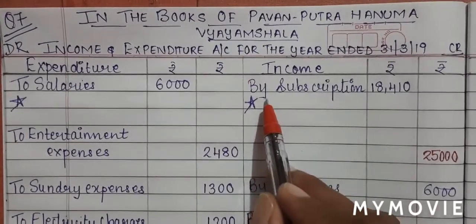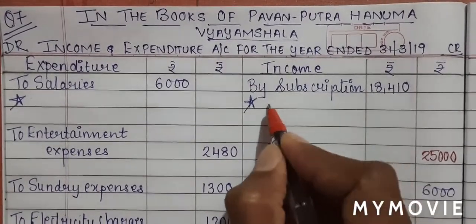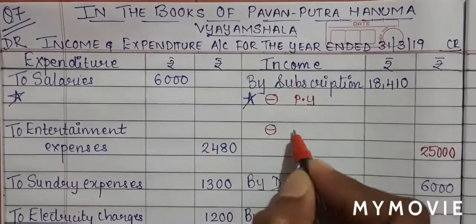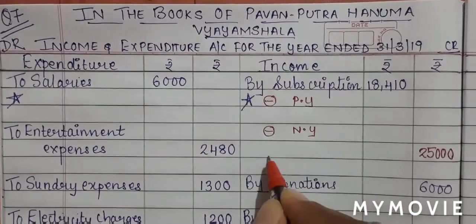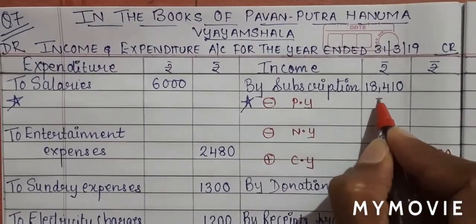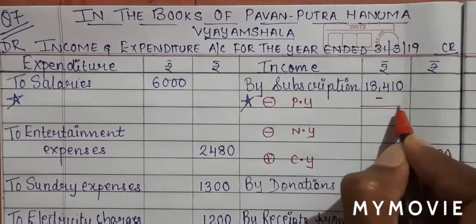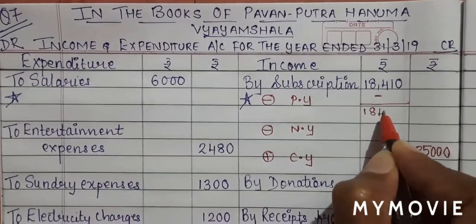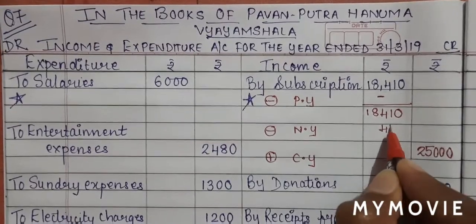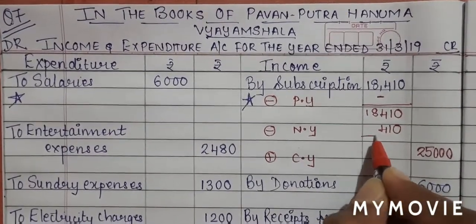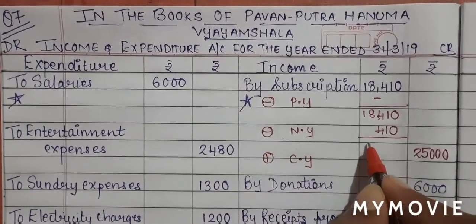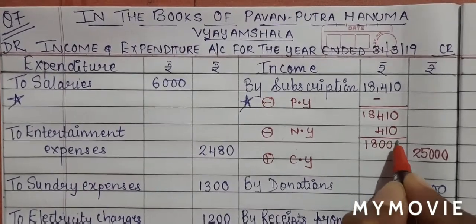So on the income side, we have subscription. We will write down our table, less previous year, less next year, and add current year. Since we do not have a previous year, we'll put a dash. The total remains the same, 18,410. Next year subscription amount given to us is 410. So I will minus it. 18,410 minus 410 will give me 18,000.